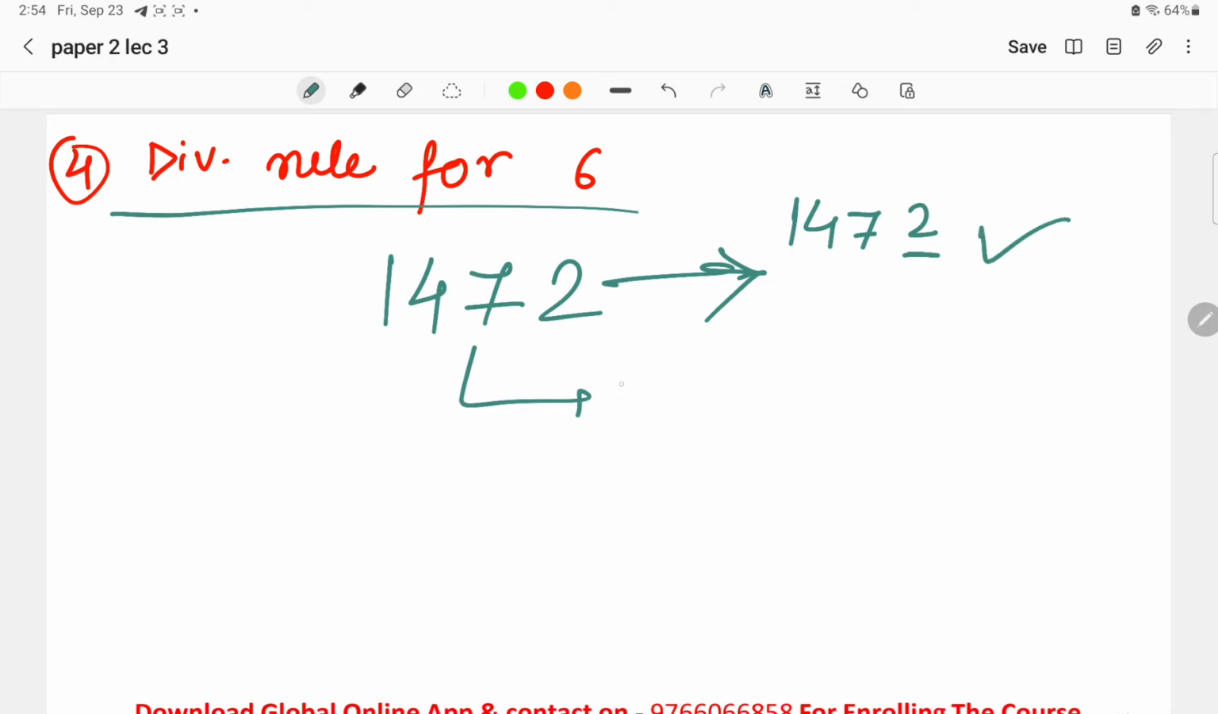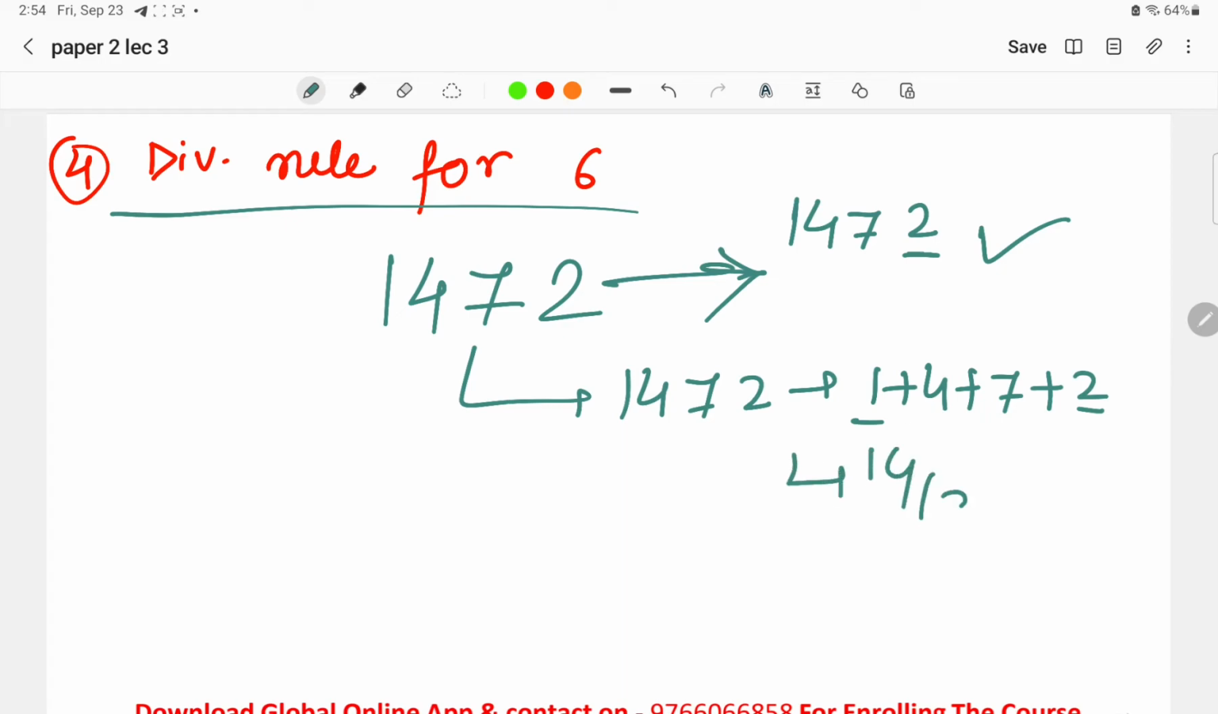Okay, now 1472, we have to take summation for checking the divisibility rule for 3. 1 plus 4 plus 7 plus 2, check it. 2 plus 1 is 3, 3 plus 4 is 7, 7 plus 7 is 14. Is 14 divisible by 3? No. So basically it is not following the divisibility rule of 3.